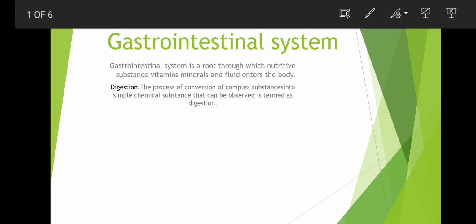Hello friends, today I want to tell you about the gastrointestinal system, its introduction and its function. So we will see what the gastrointestinal system is.